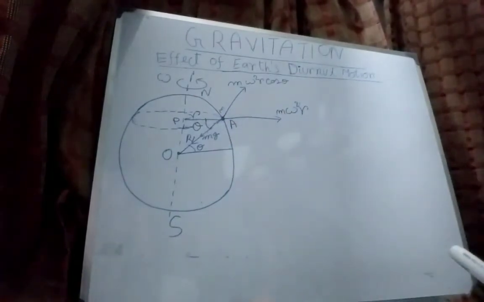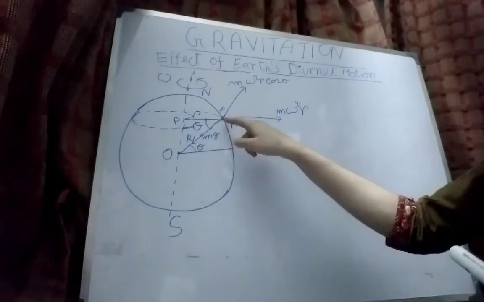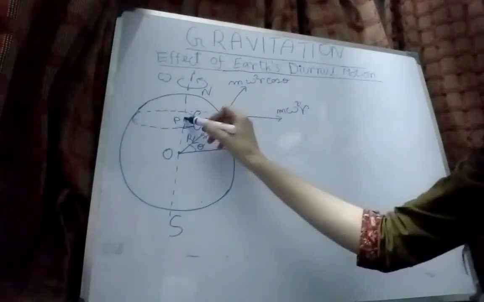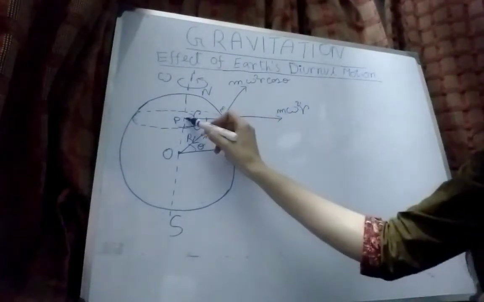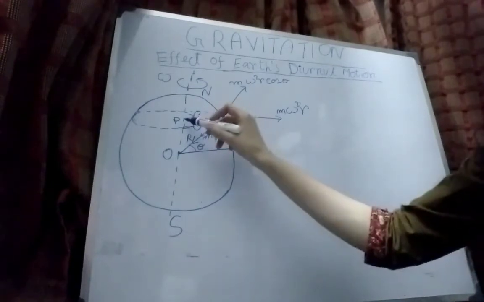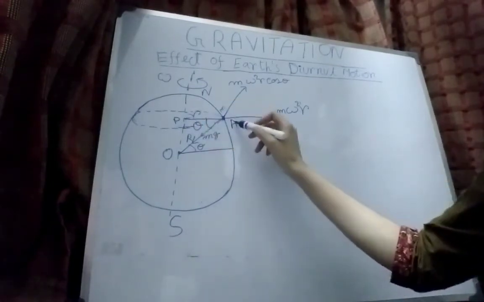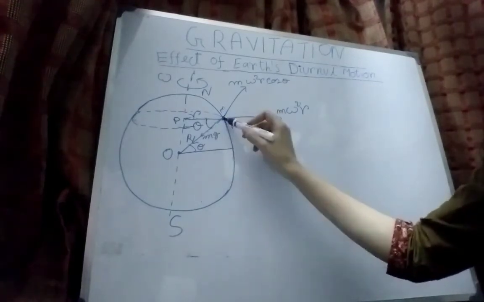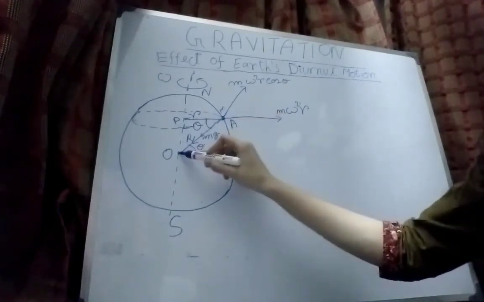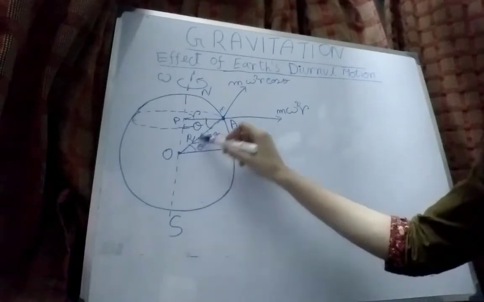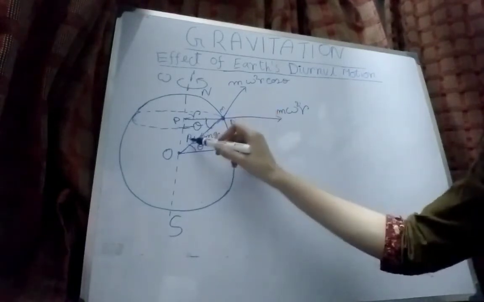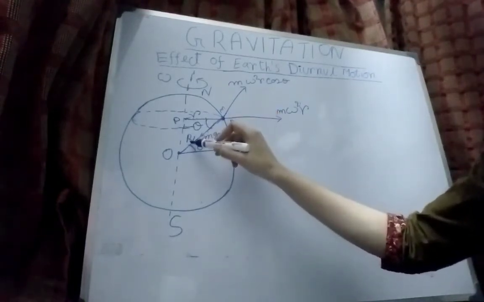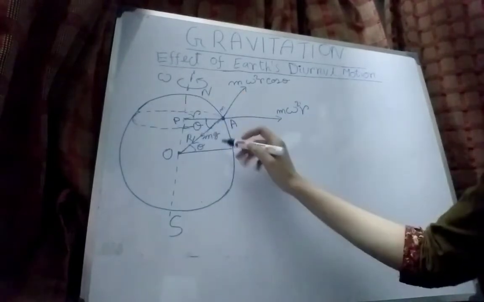How do we get theta? First of all, we have to draw a line PA from the axis to that point A, and we have to join the point A and the center with another line, which is R, where R is the radius of the earth.